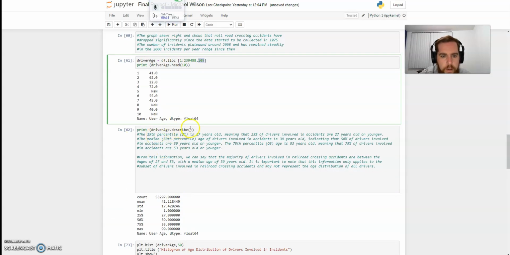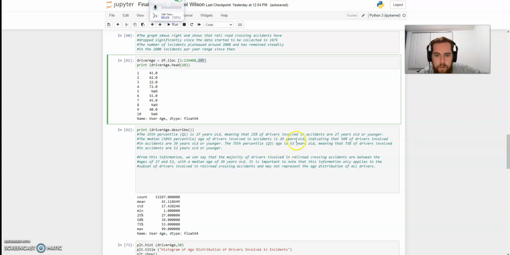And then I wanted to have the data described with the total count, the mean, and the standard deviation. What I found was that the Q1 is 27 years old, meaning 25% of drivers involved in accidents are 27 years old or younger. The median was 39, so 50% of the drivers were 39 years old or younger.